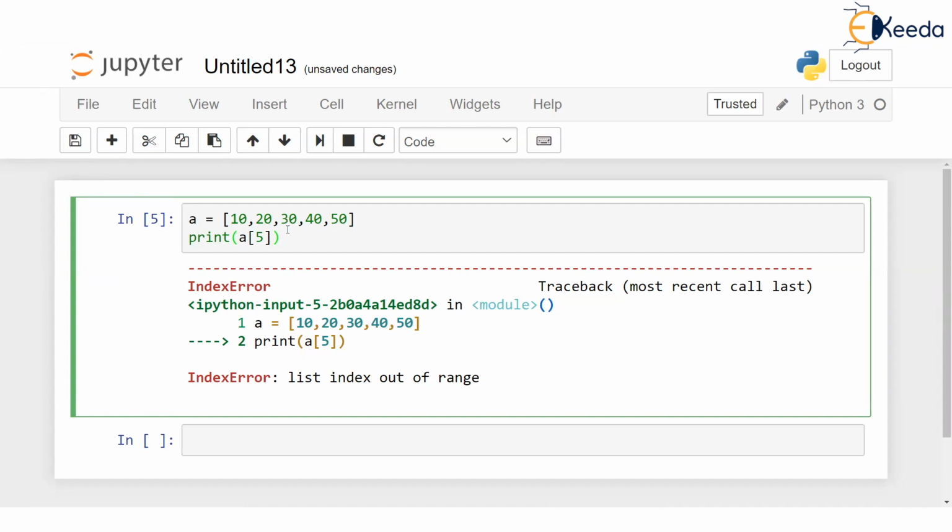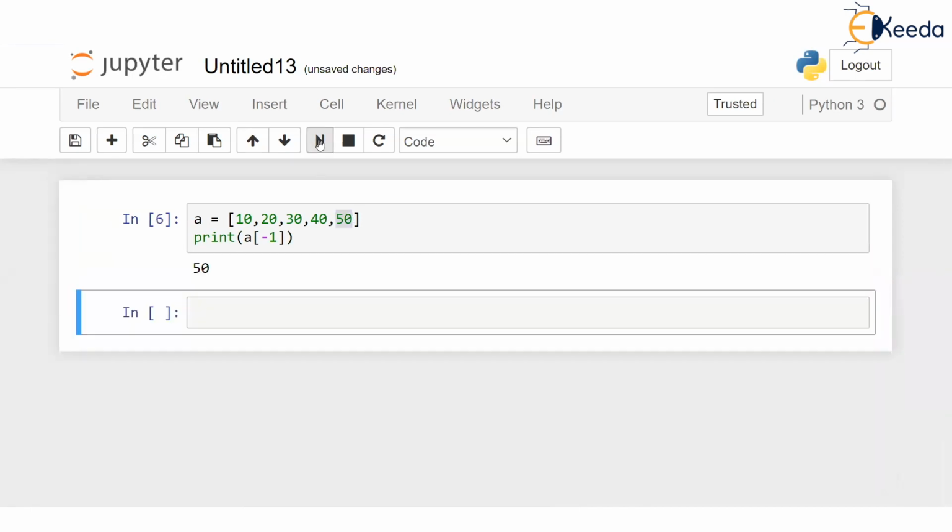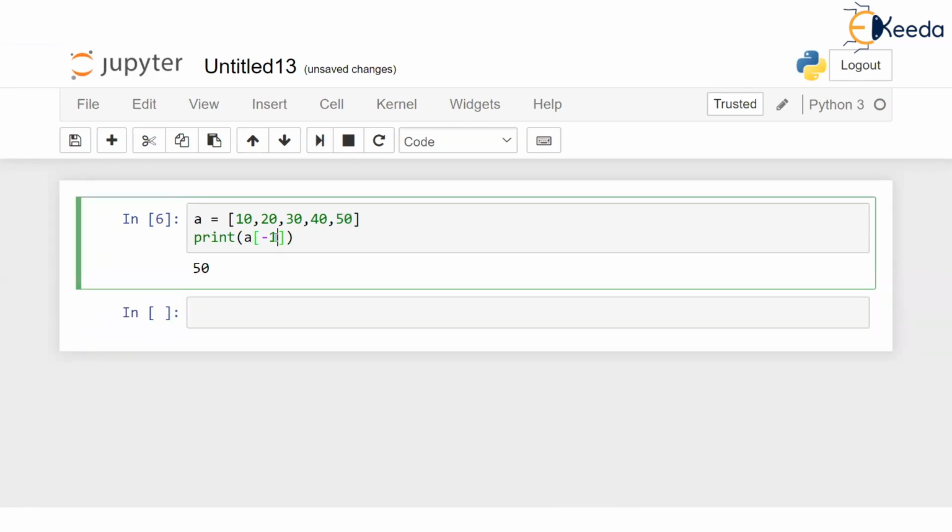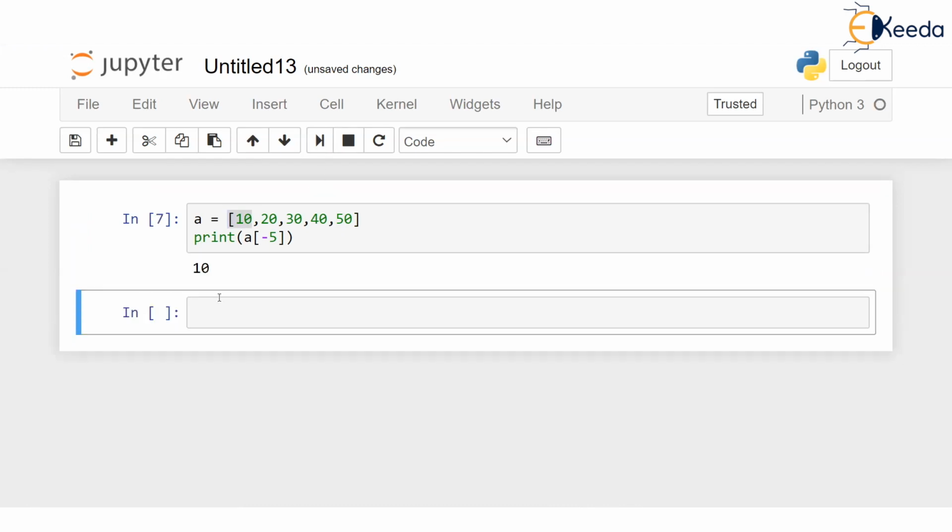Now, I was talking about negative indexing, isn't it? What if I give a of -1? Just check this. -1 means this element, 50. So if I run this code, this is going to print 50. What if I give a of -5? Just count. This is -1 and we come back and this 10 is -5, isn't it? So if I print a of -5, this is going to print 10. So even negative indexing works in the list.